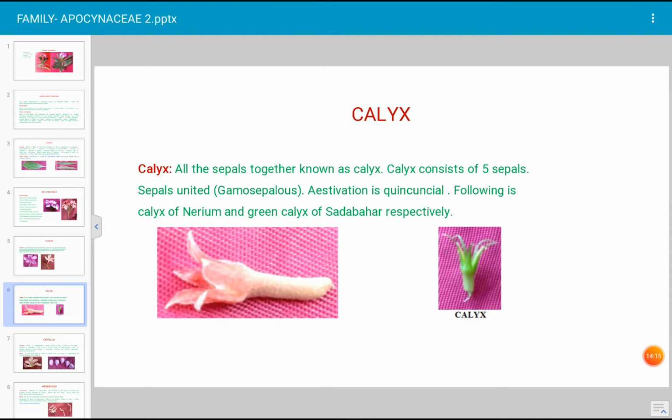The following photograph is the calyx of Nerium. It is a large photo on the left side. To the right side, the small dark green calyx is the calyx of Catharanthus roseus, commonly known as the Sadabahar plant. Okay, next slide.